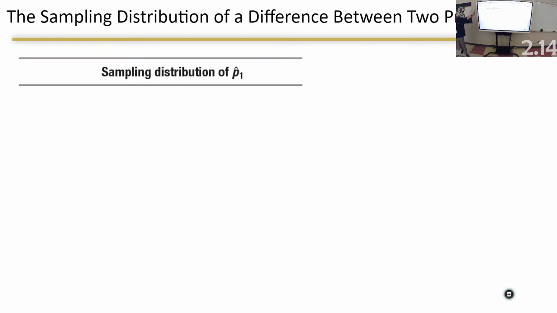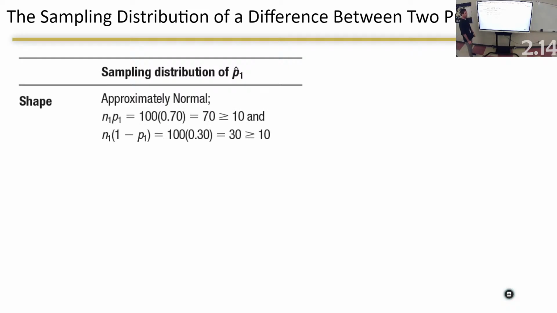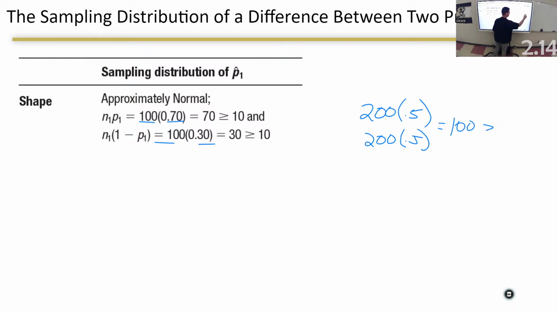Let's talk about the sampling distribution of p hat sub 1. This you already know. It's approximately normal because 100 times 0.7 is 70 and 100 times 0.3 is 30. So that one's approximately normal. Over here, it was 200 times 0.5, right? Yeah, 200 times 0.5. Both of those are 100, which is bigger than 10. So that one over there is approximately normal. So they're both approximately normal.